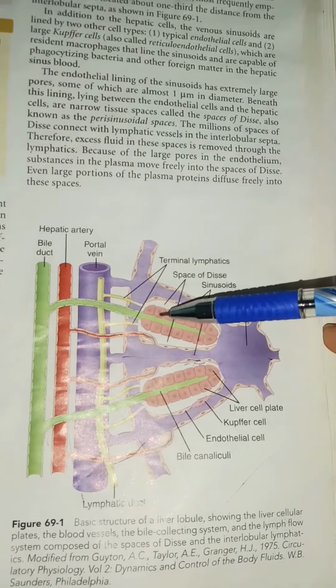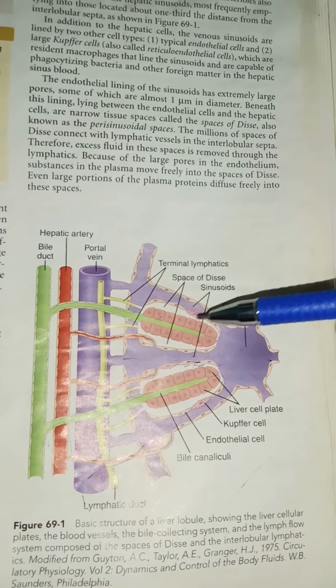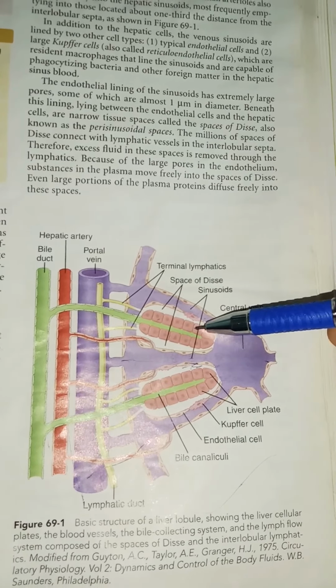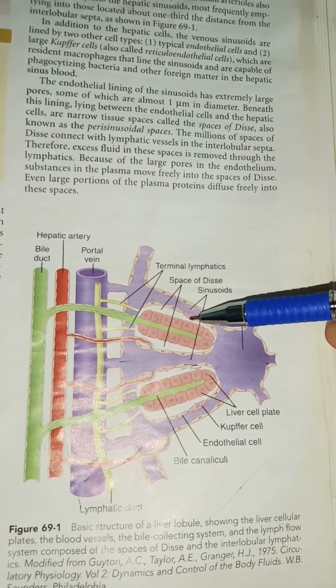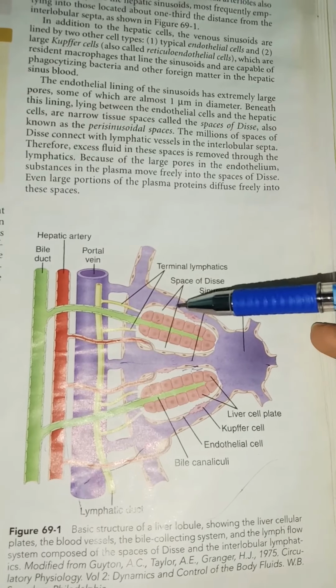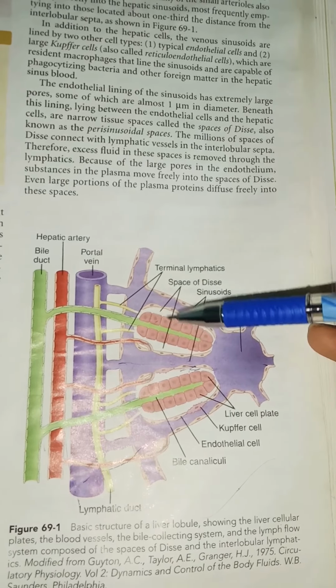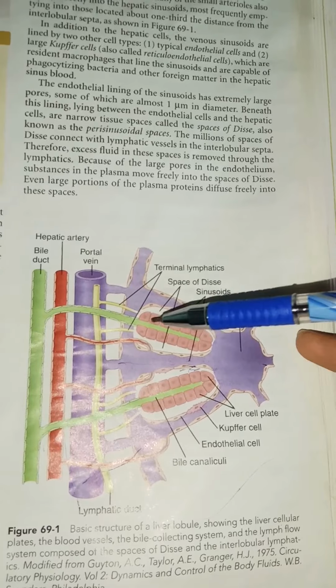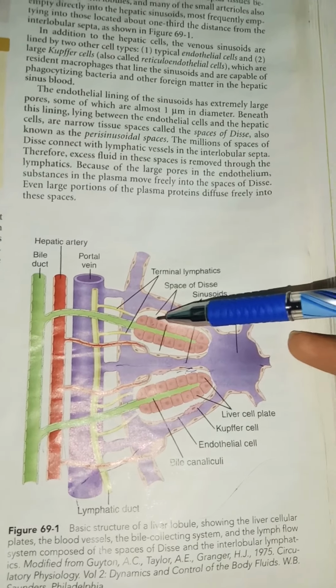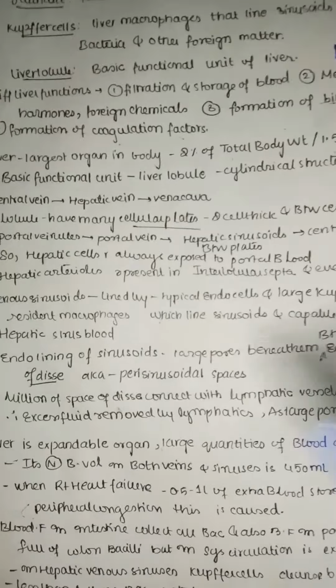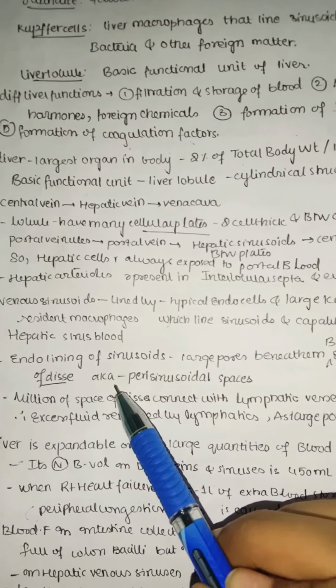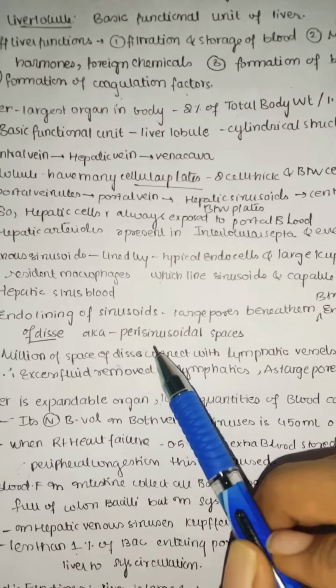You can see this is the endothelial lining. Between the endothelial lining and the hepatic cells we have a space, called the space of Disse. These are the hepatic cells, this is the endothelial or sinusoidal lining, and between them is the space of Disse, also called the perisinusoidal space.